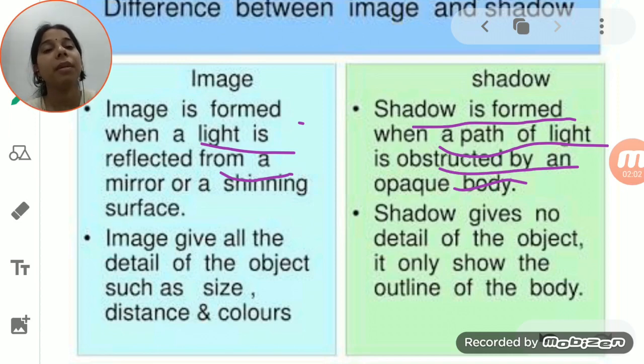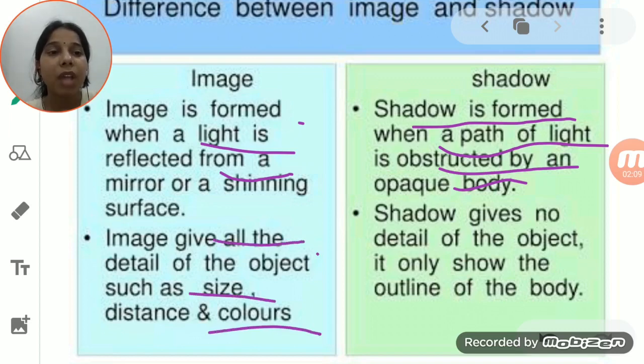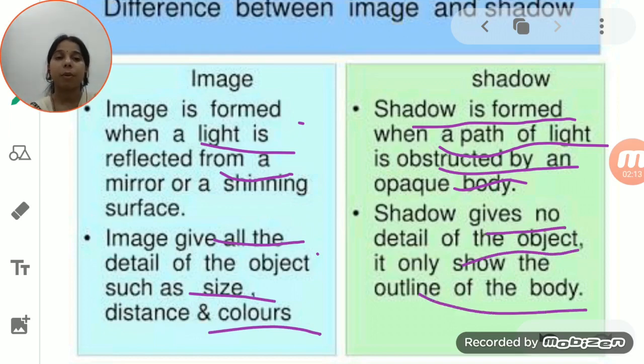The image gives all the details of the object such as size, distance and color. A shadow gives no detail of the body, it only shows the outline of the body. Right now we discussed, students, that a shadow does not tell the color of the object or the size of the object or the distance, it simply gives the outline of the body.